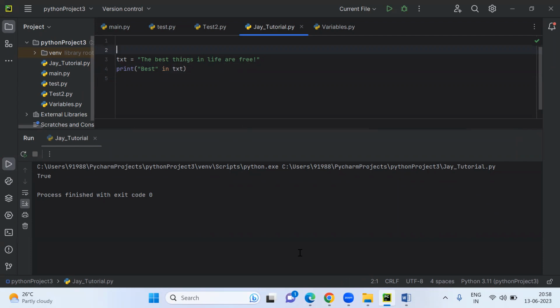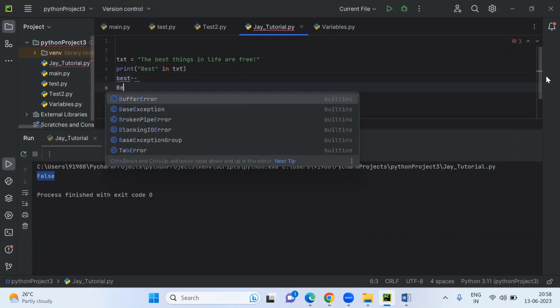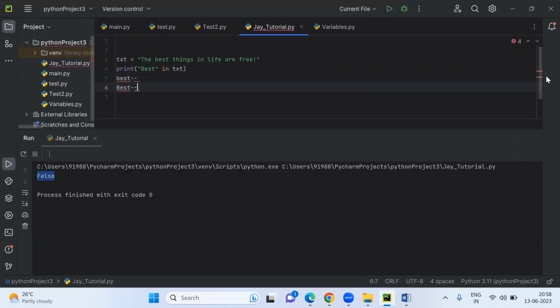Can you text in the chat box? True. Why true, Jafar? It's case sensitive, correct? False. Because I told you in the starting of the class, BEST is different and best is different in Python. Okay, so it will return false.